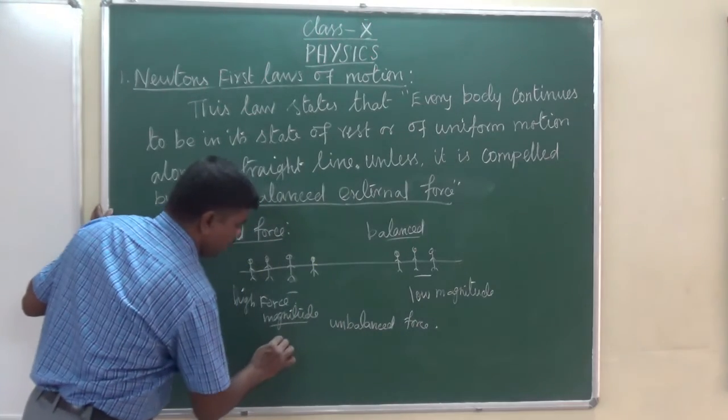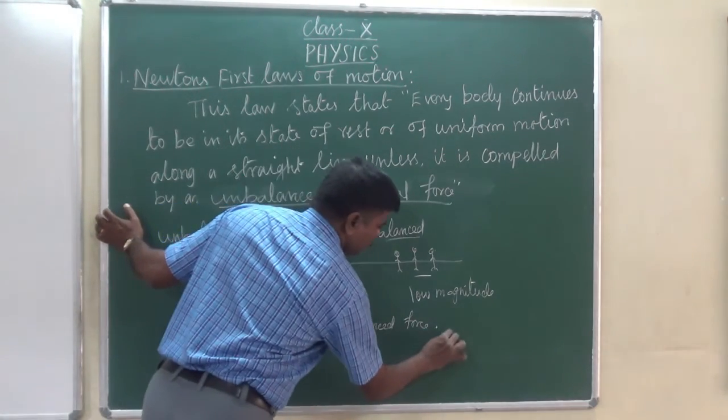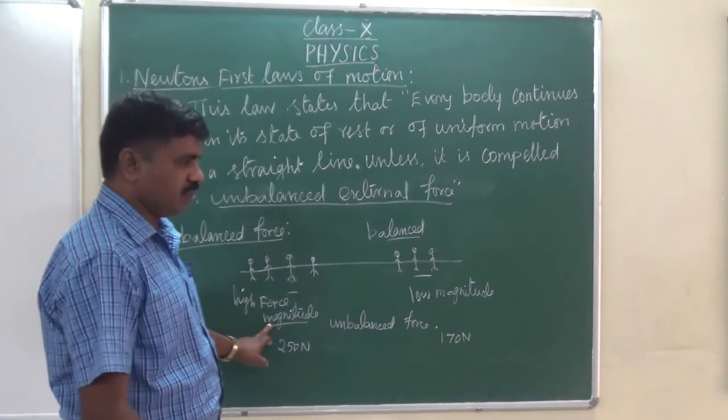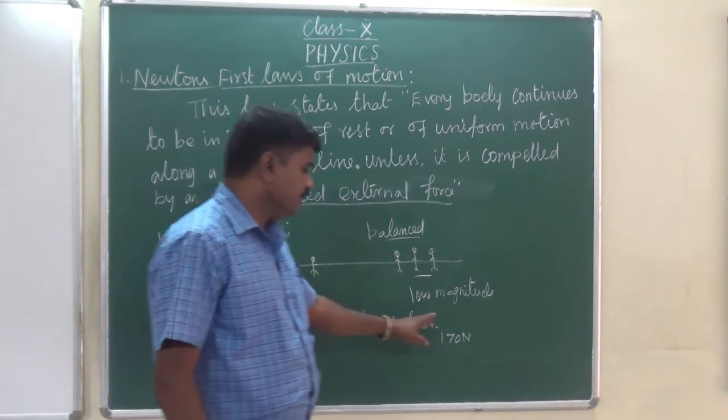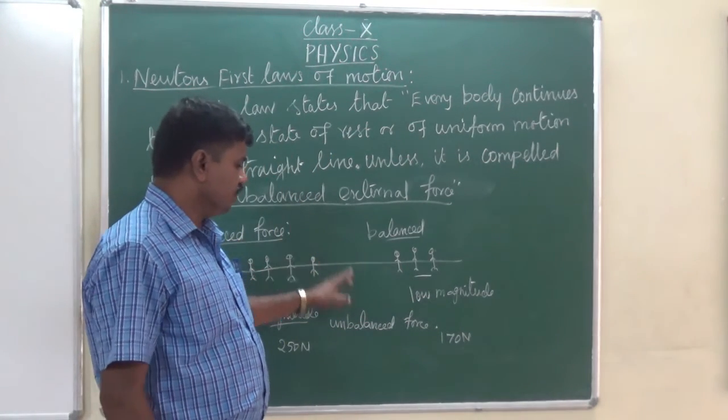For example, here the four persons apply 250 Newton of force, and here it is 170 Newton of force. Comparing the two, one has the higher force and the other the lower magnitude. So that is the unbalanced force, we can say.